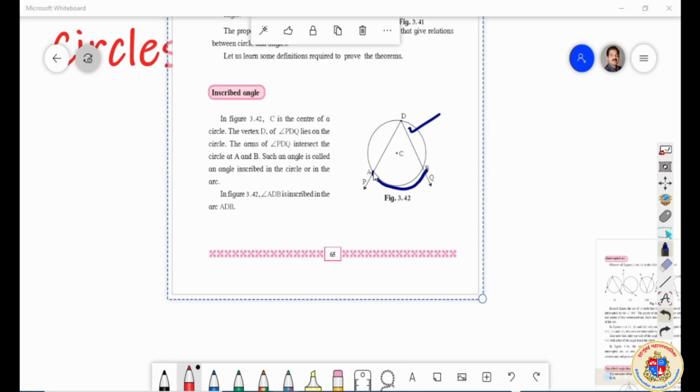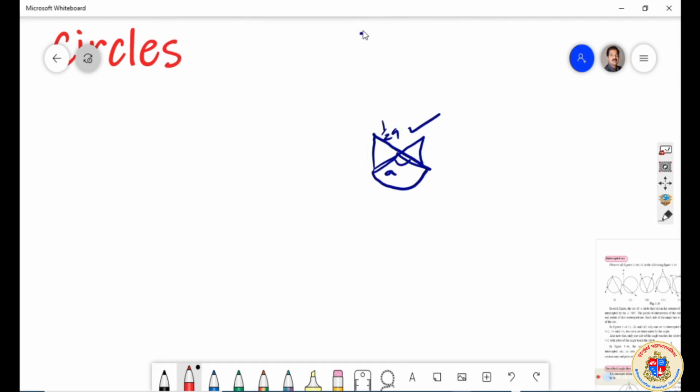And we know that if you find out the measure of the arc from here, whatever it may be, the angle will be half of it. Wherever you place it, this will be half, this will be half. Everywhere in the other segment it will be half of the measure of the arc. That is one thing you should keep in mind before going ahead.